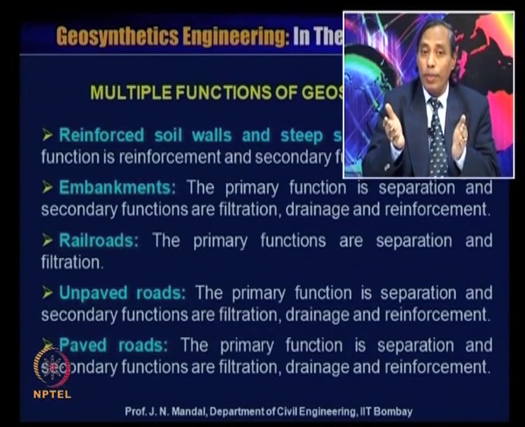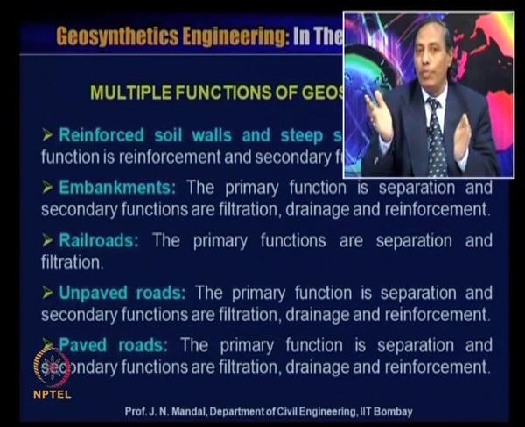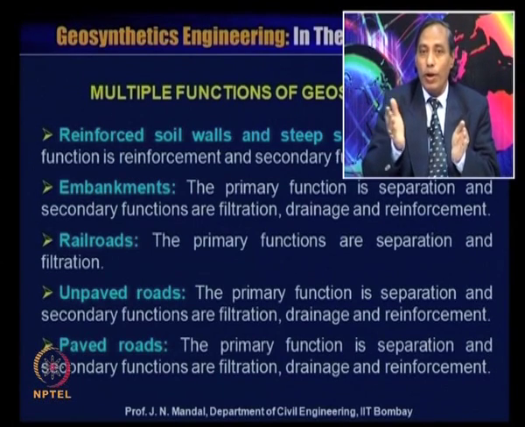So remember what is the primary function and what is the secondary function. So for the construction embankment, separation is the primary function and the filtration, drainage and reinforcement are the secondary functions. For reinforced wall and steep slope, reinforcement is the primary function, whereas drainage or the filtration is the secondary function.